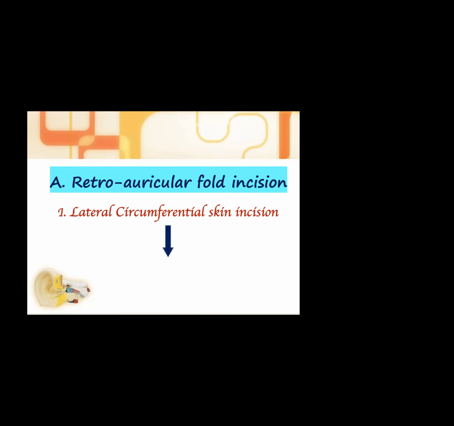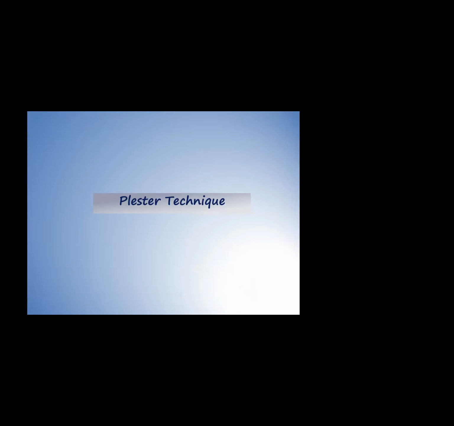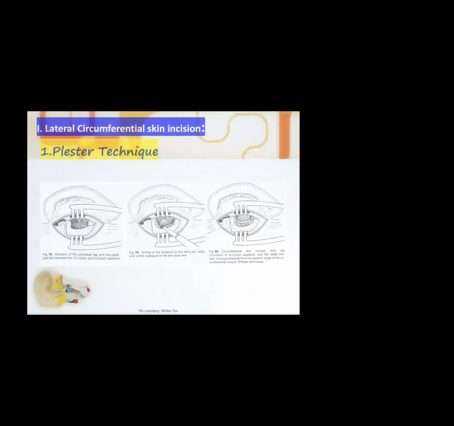So a lateral circumferential incision. When you put the lateral circumferential incision, we are then continuing the surgery as a transcanal approach. So that is termed the retroauricular transcanal approach. Now coming to the first technique, that is the Plester technique.